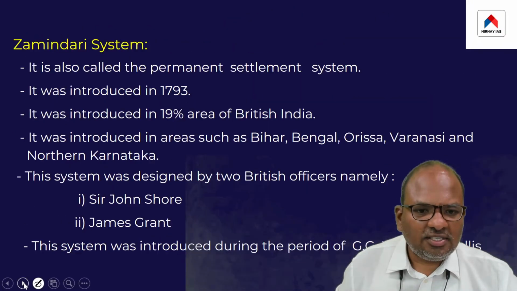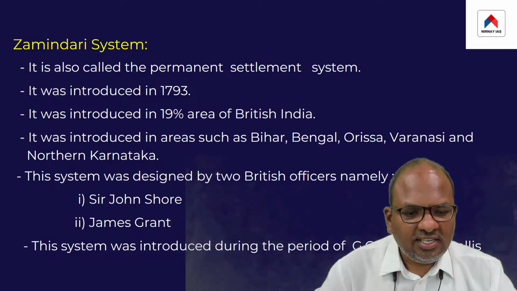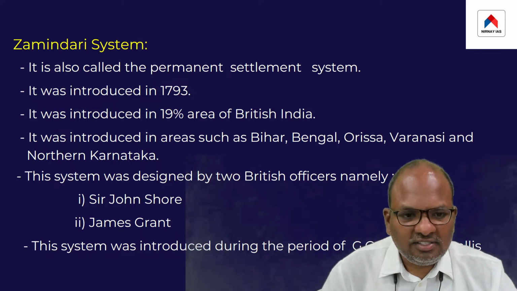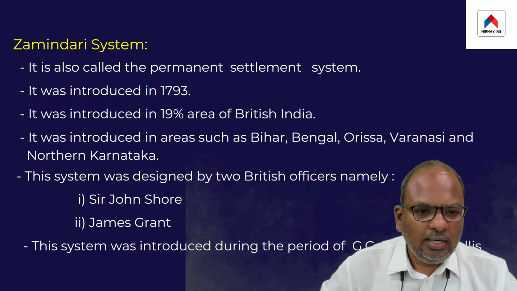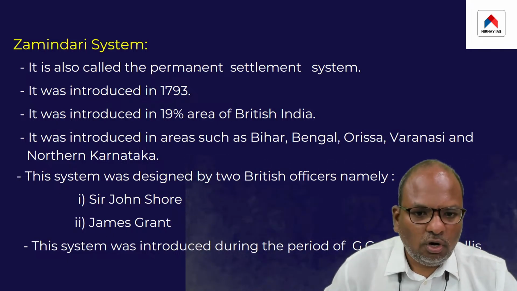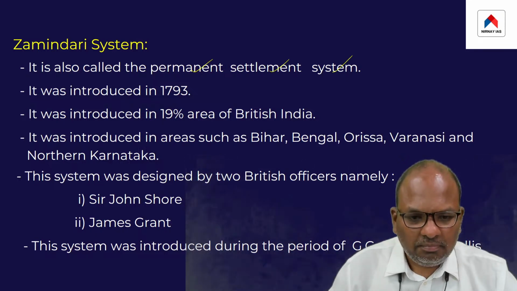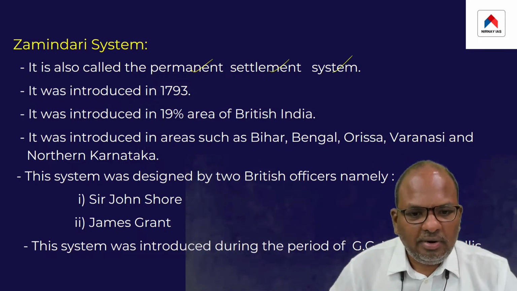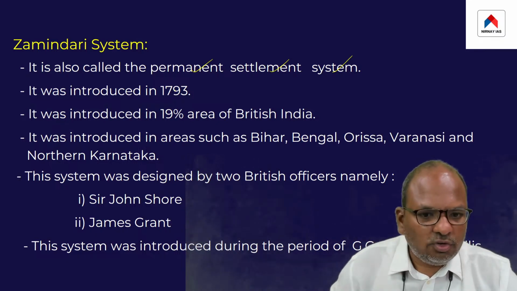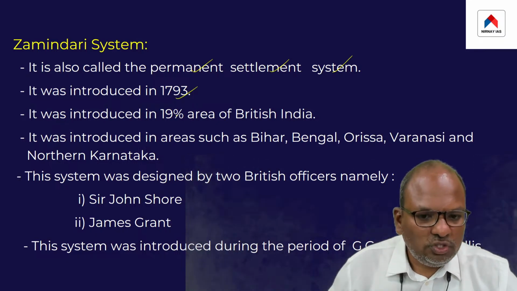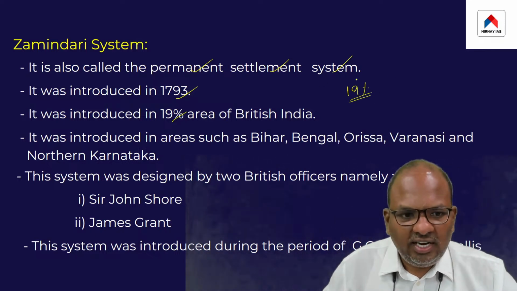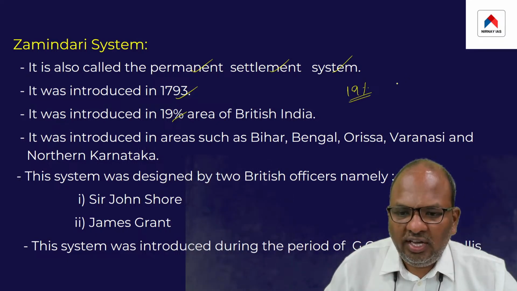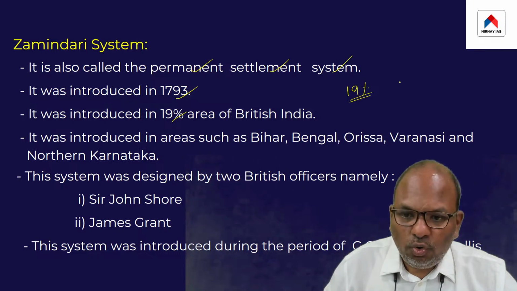Before we discuss the features of the Zamindari system, take a look at some factual information relating to it. The Zamindari system is also called the permanent settlement system. Why is it called permanent settlement? We will discuss that shortly. It was introduced in 1793. Basically, this Zamindari system was introduced in only about 19% of the territory that was under the direct control of the British.